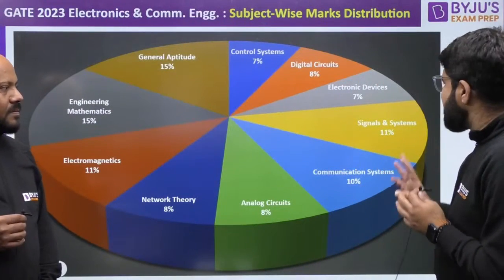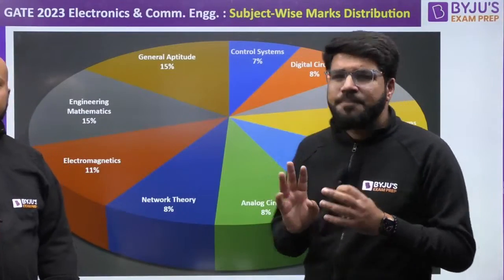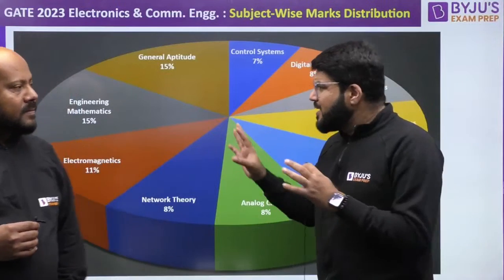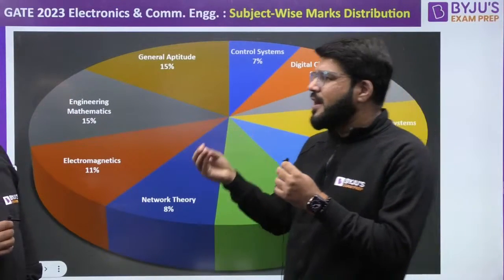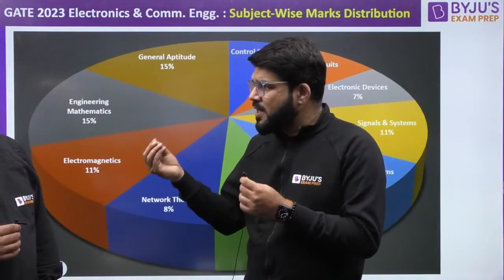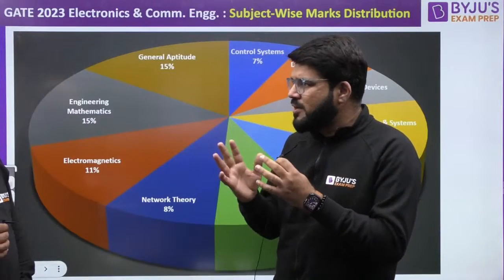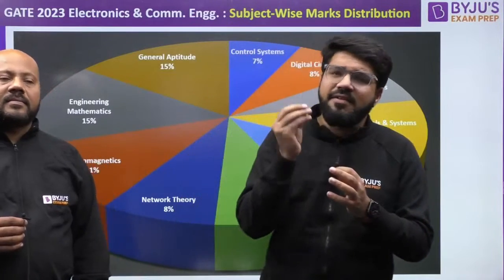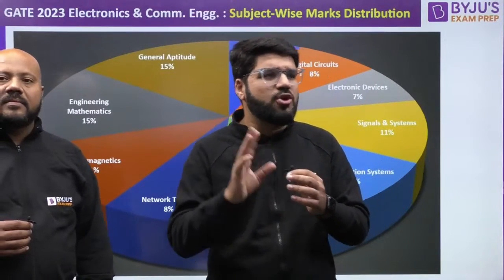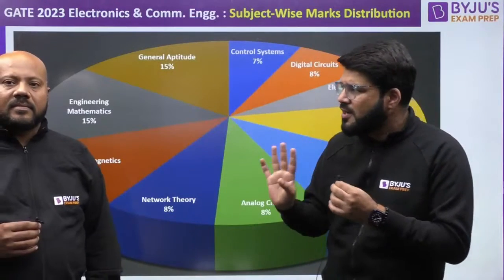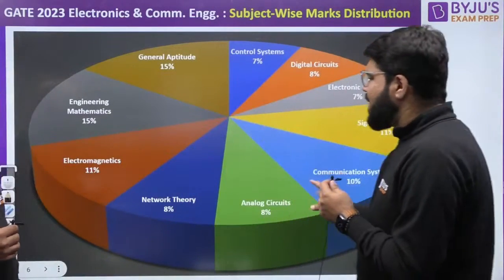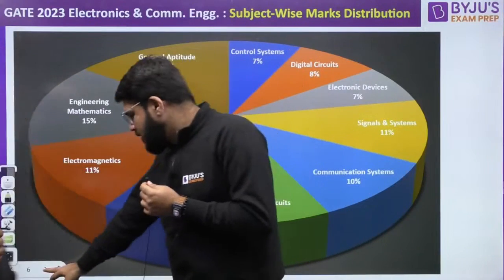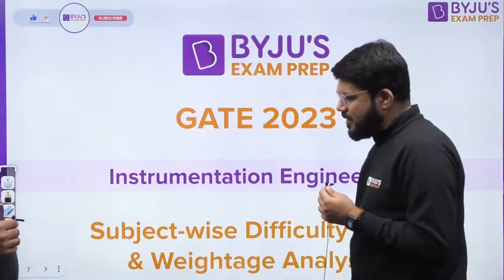And in electronics, as far as the weightage is concerned, I'm not surprised. Maybe 1 or 2 marks fluctuation in some subjects, but not a major change. I think in electronics there is a trend every time. In electrical, subjects like measurement, EMT, analog or digital individually are always around fewer marks, 4, 5, 6 marks. But in EC, I rarely find any subject which comes for 4 or 5 marks. Almost all subjects in EC are 7 to 8 marks or 10 marks. It's a similar pattern, 1 or 2 marks plus or minus, which is always expected. We can be ready for that much change.